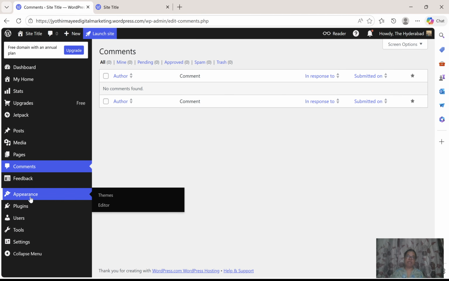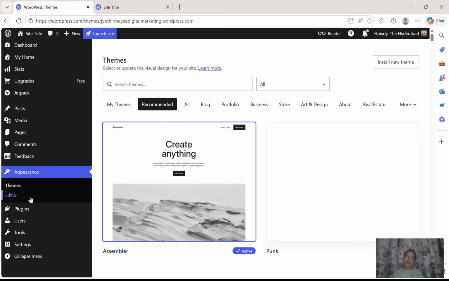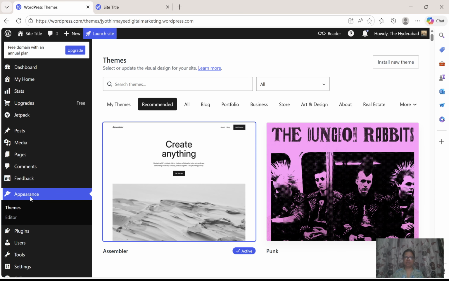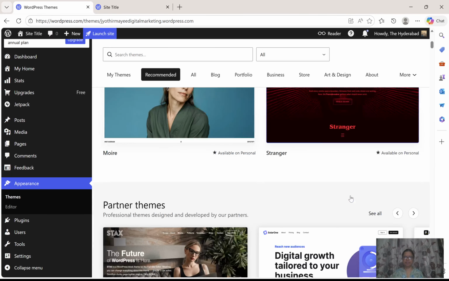And next one is appearance. Appearance is theme. So how you are going to design your website, the look and feel, the colors, fonts, and everything, you can decide and select from this option. Under appearance, you will see themes and editor. In themes setup, you need to select the themes. Now no theme is selected for our website, it's a blank website. By default it's selected. These are all the themes.